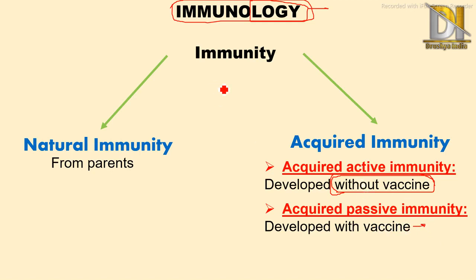So this was an overall introduction about immunology and immunity. Immunity is of two types: natural immunity and acquired immunity. Natural means gained from parents, it is genetic. Then acquired means acquired active immunity and acquired passive immunity. These are gained after birth. Acquired active means without vaccine, and acquired passive means developed after administration of vaccine.